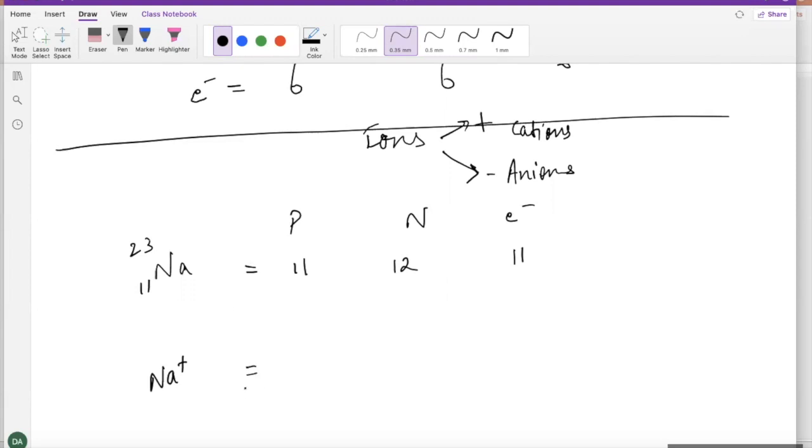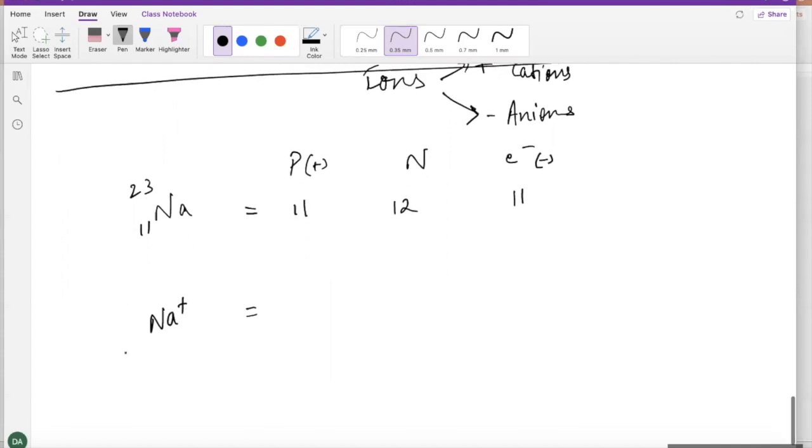Now, just to clarify here, guys, protons and electrons are the ones who have a charge. Protons are positively charged and electrons are negatively charged. So they are the ones responsible for giving you the charge. Neutrons are neutral, so they don't affect the charge, okay? So in ions, when you make positive or negative, it's the electrons that we change because protons we can never change. Neutrons do not affect the charge. So the only thing left is electrons. So it's the electrons that are responsible for giving us the charged ions.